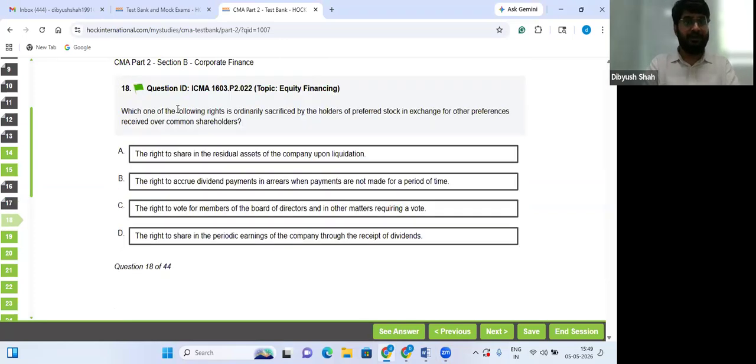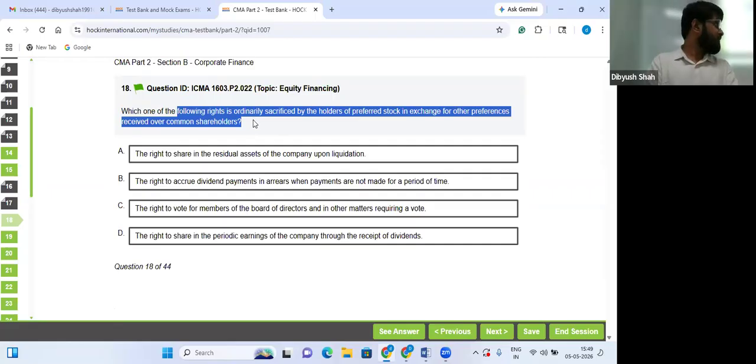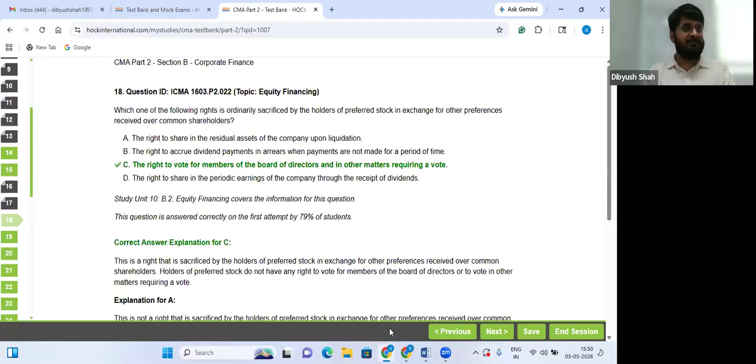Which one of the following rights is ordinarily sacrificed by the holders of preferred stock in exchange for other preferences received over common shareholders? Right to share in the residual assets of the company upon liquidation? None. They don't have any right to receive residual assets. Right to accrue dividend payments in arrears when payments are not made for a period of time? No, generally preferred shareholders keep cumulative. Right to vote for members of the board of directors and in other matters requiring a vote? They don't have the right to.